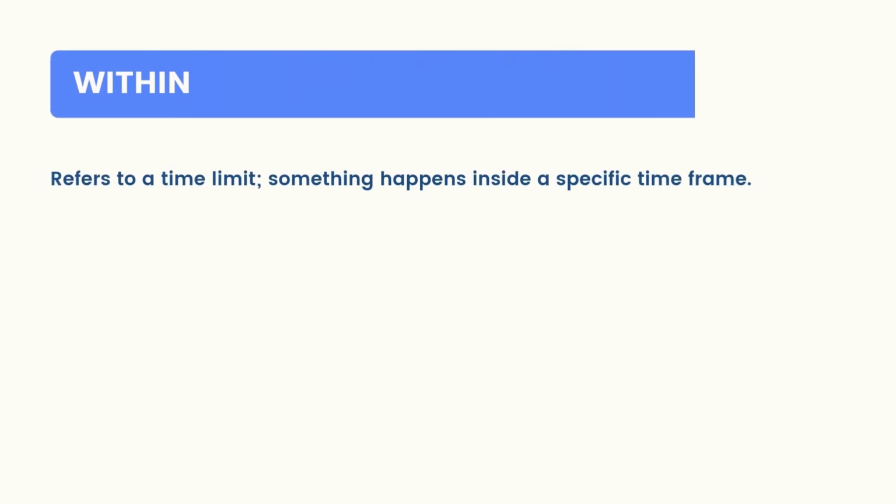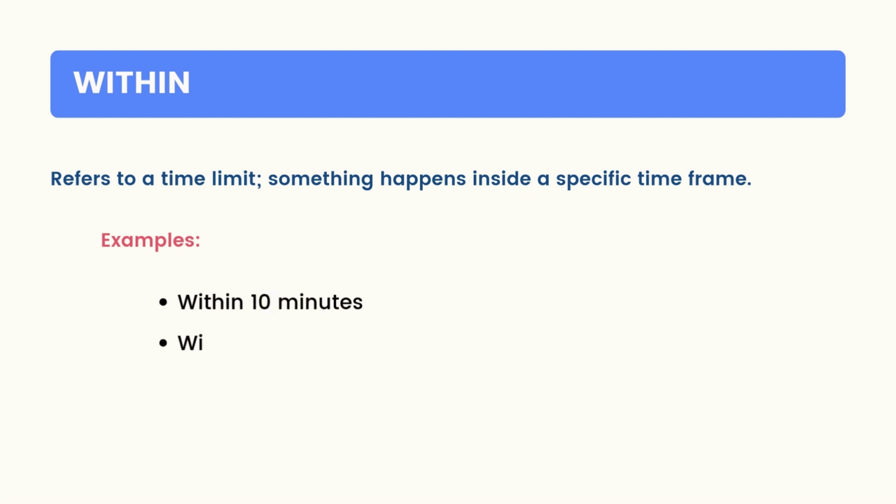The preposition within refers to a time limit. Something happens inside a specific time frame. For example, within 10 minutes, within this year.